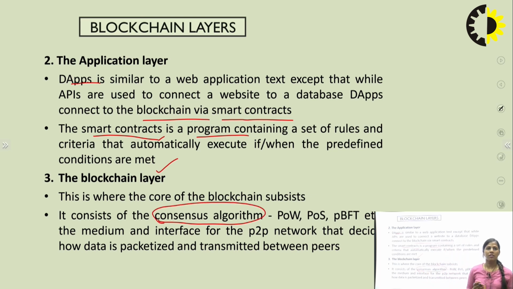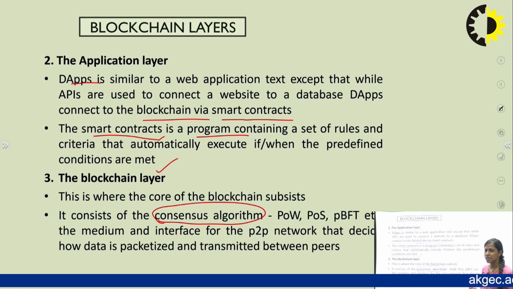Means how the consensus algorithm works and how various protocols are there. This will be discussed further in the next slides. What is consensus, how it works, and what are the different terms in consensus. So for now, in the blockchain, we have a consensus algorithm which determines how the blockchain works, how the data is transferred, how the data is packaged, and how it is transmitted to the different peers.